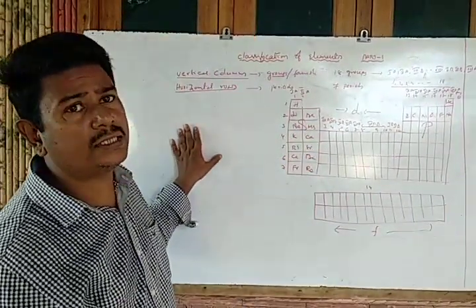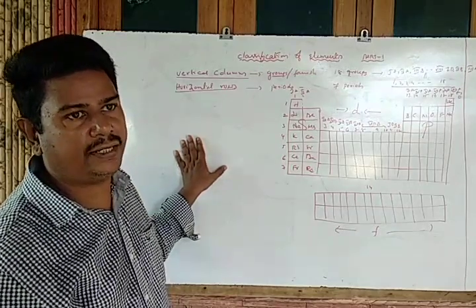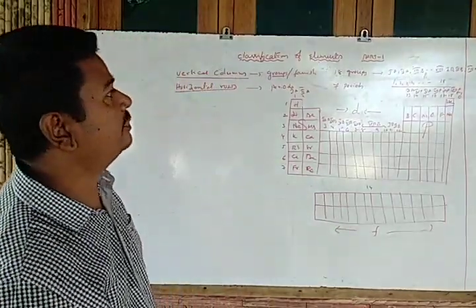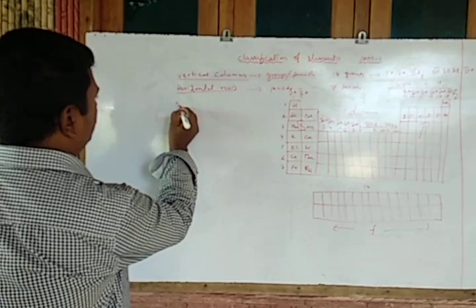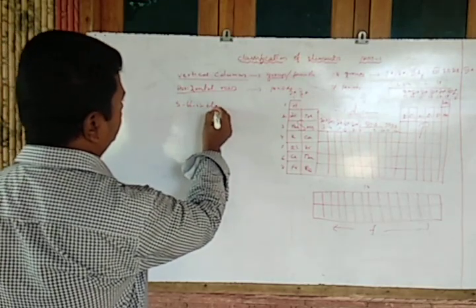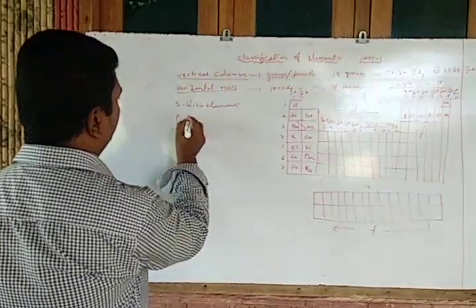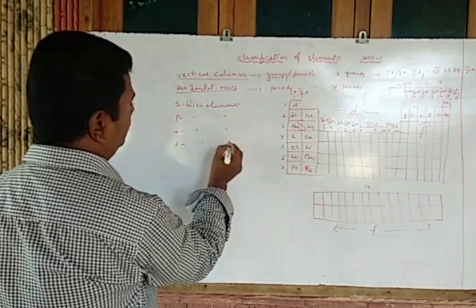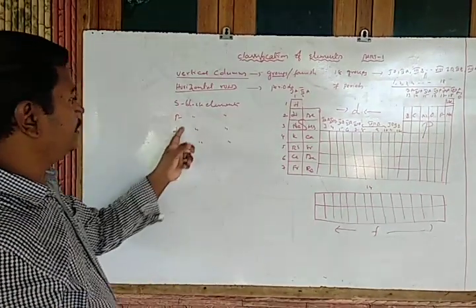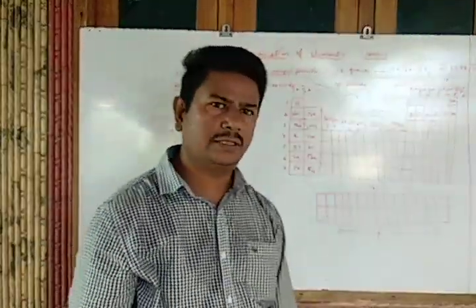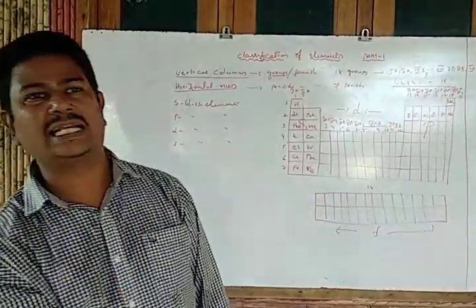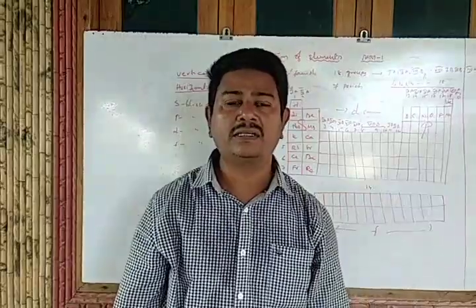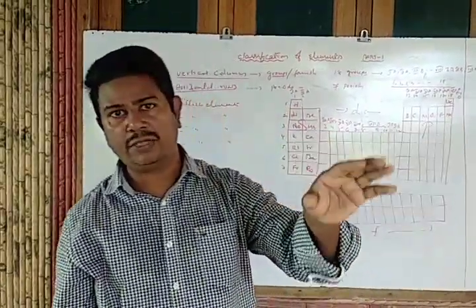Now, how are these classified? According to the basis of their electronic configurations only. According to their configurations, they are classified into S block elements, P block elements, D block elements, and F block elements. Why the total periodic table is classified into blocks depends purely upon their electronic configuration, meaning into which orbital the differentiating electron enters.